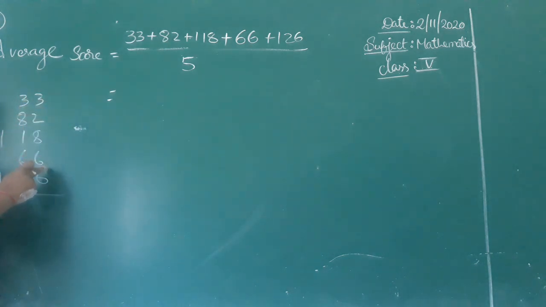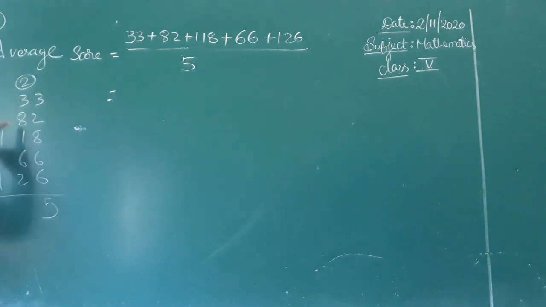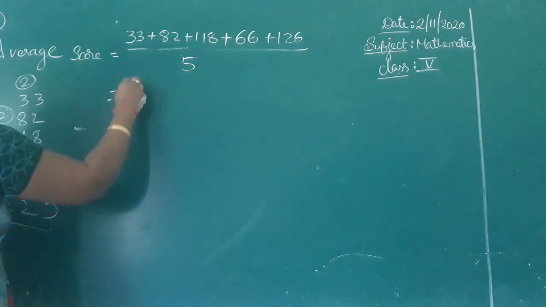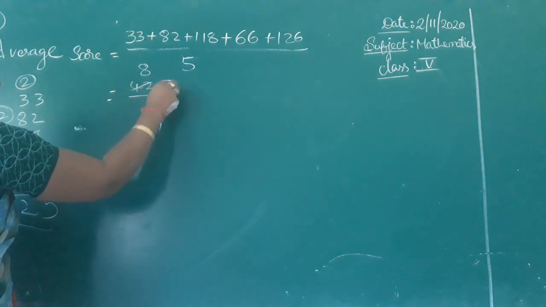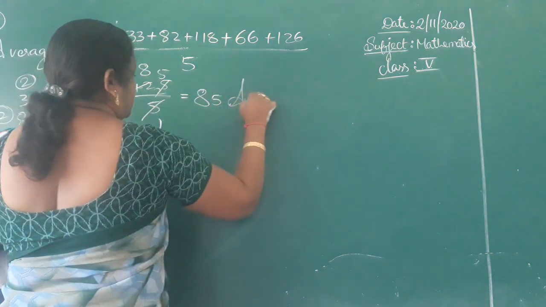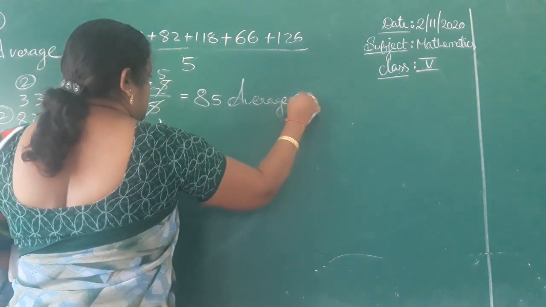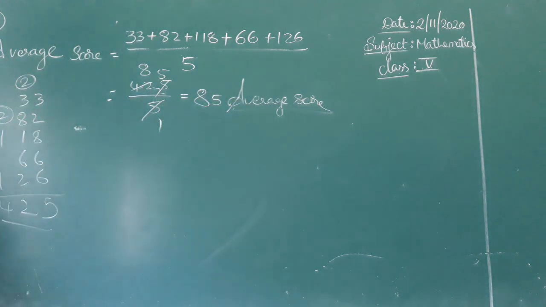10, 13, 19, 19 plus 6, 25. Next, 5, 13, 14, 14 plus 6, 20, 22. 4, 2 plus 1, 3, 3 plus 1, 4. The total is 425. 425 divided by 5: 5 eights 40, 5 fives 25. So 85 is his average score. What is his average score? 85 is his average score.